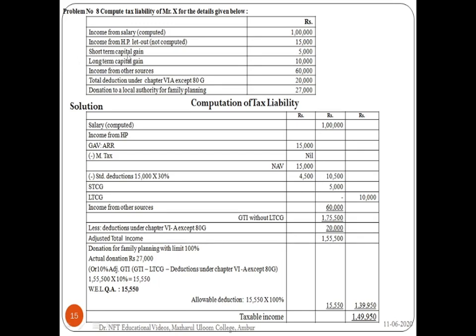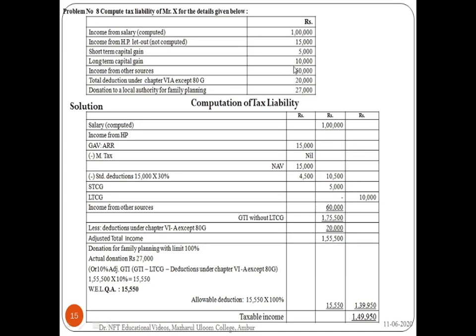Next one is short-term capital gain 5,000 and long-term capital gain 10,000. Here short-term capital gain we will take in the inner column, but long-term capital gain we will take in the outer column, because here we are given one item called donation to local authority for family planning. For this we have to calculate the adjusted gross total income. So for that we will not take long-term capital gain into consideration. I have already told you in section 80G of the donations chapter. So we have taken it in the outside column.